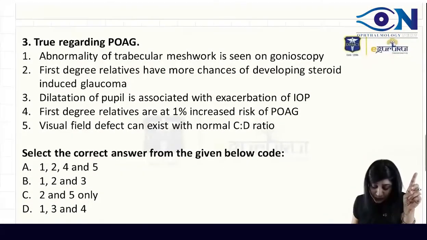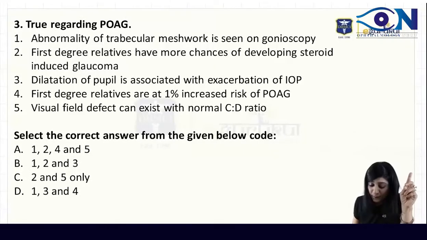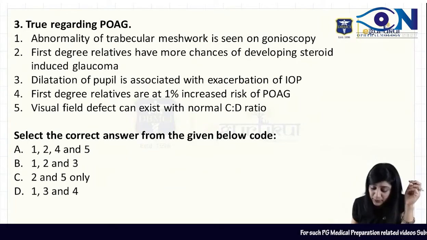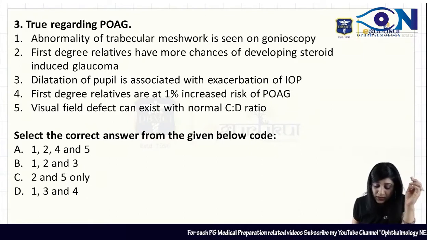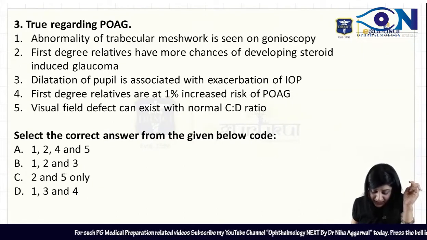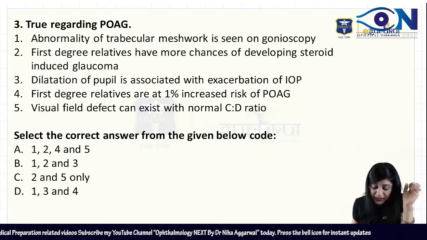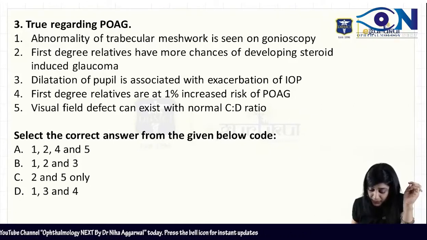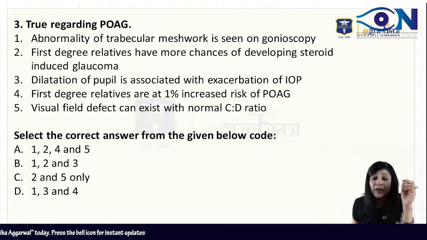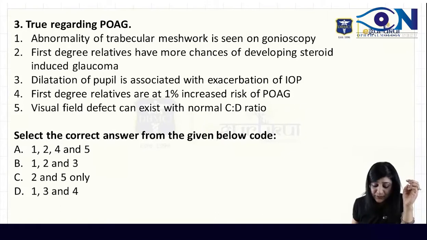Next is true regarding primary open angle glaucoma. What is true? Abnormality of the trabecular meshwork is seen on gonioscopy. Will you get the abnormality of the trabecular meshwork? First degree relatives have more chances of developing steroid-induced glaucoma. Dilatation of the pupil is associated with exacerbation.